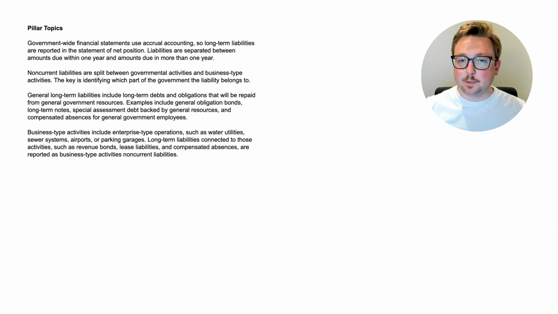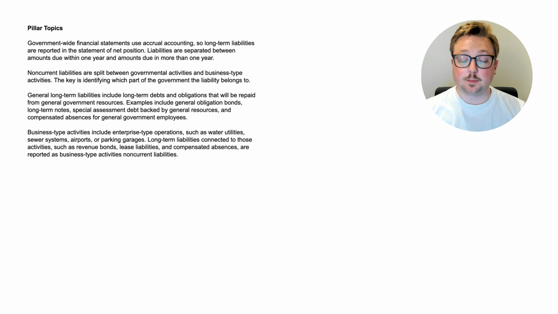All right, here we are at the pillar topics. Again, the idea here is essentially a summary of the most important things we learned from the questions. So let's go through this. Government-wide financial statements use accrual accounting. So long-term liabilities are reported in the statement of net position. Liabilities are separated between amounts due within 1 year and amounts due in more than 1 year. Essentially the same as normal accounting, but this is where the differences start coming in.